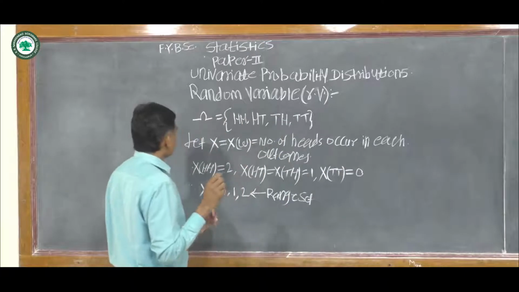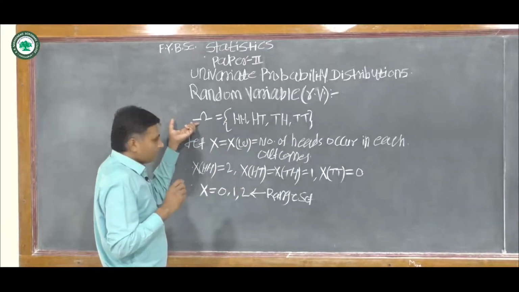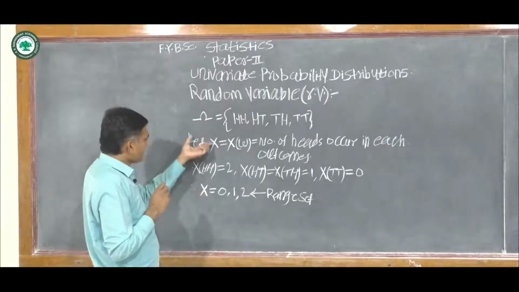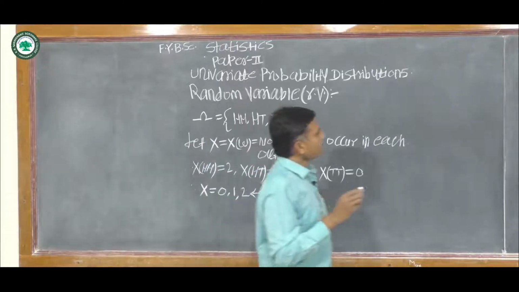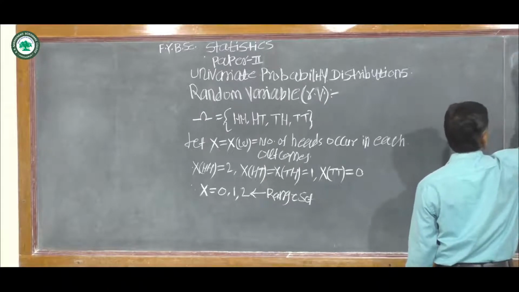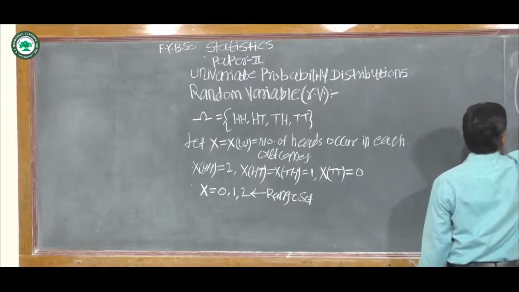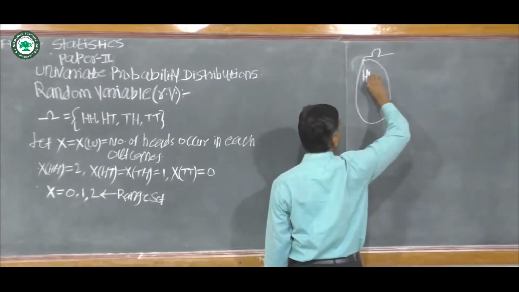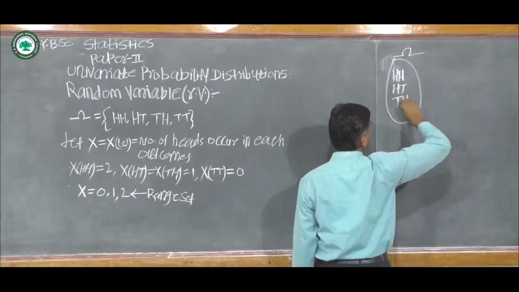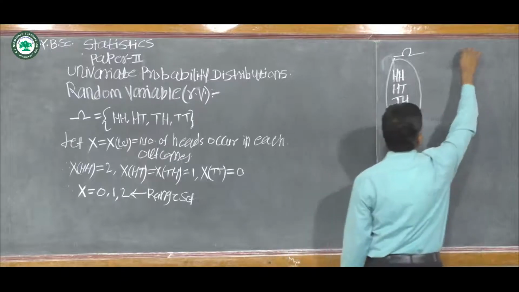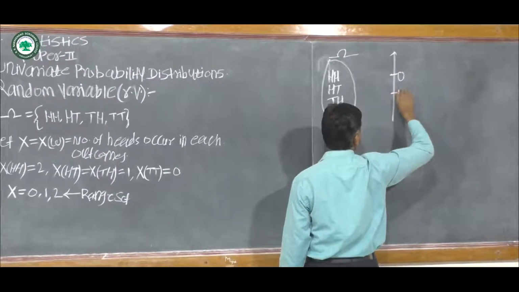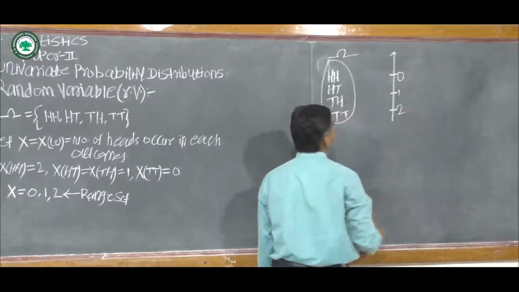Okay. Now we see the relation between the sample space omega and the function X. Suppose this is the sample space which contains the outcomes HH, HT, TH and TT, and here is the range set.